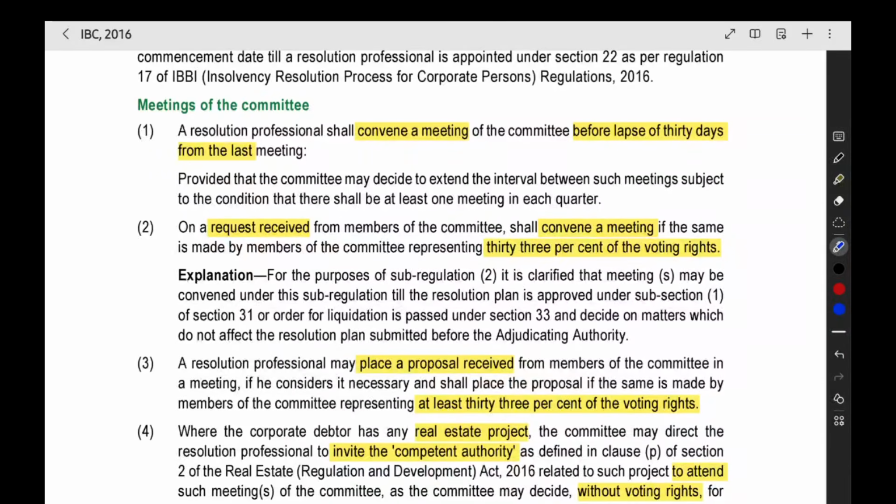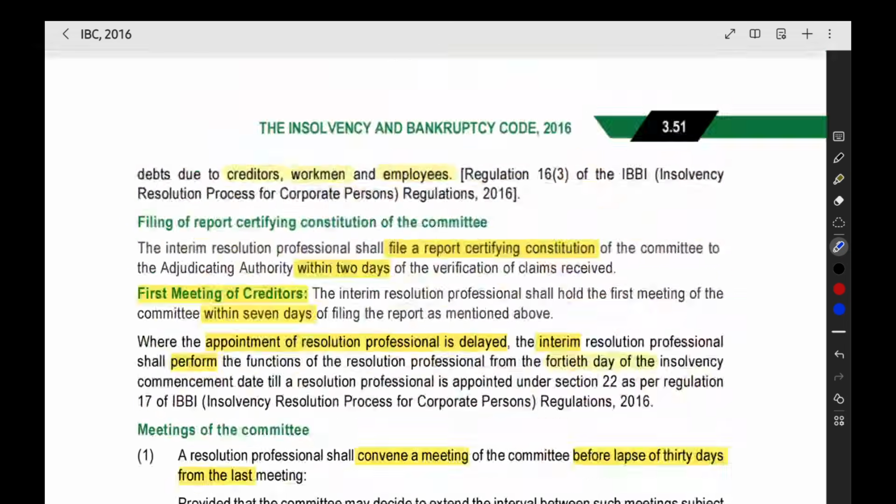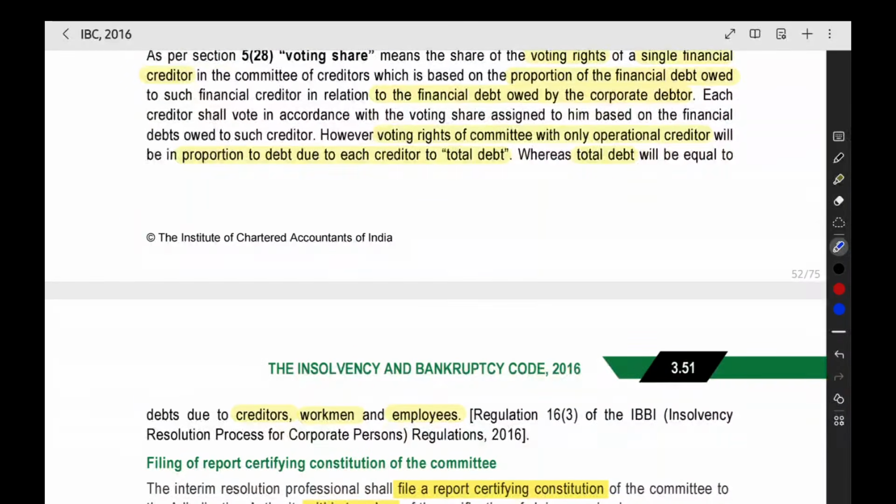Then, on a request received from the members of the committee, he shall convene a meeting if the same is made by members representing 33% of the voting rights. So we are having voting rights for each person. If some persons are giving an application, what application they are giving? They want to conduct a meeting of the committee. We conducted a meeting already. Then after that, some people are coming and they are giving an application to conduct the meeting again.